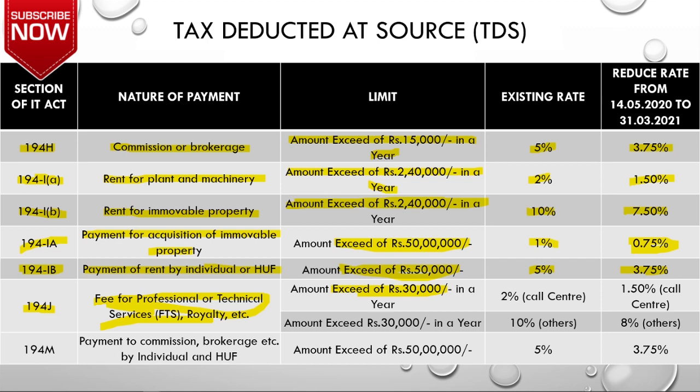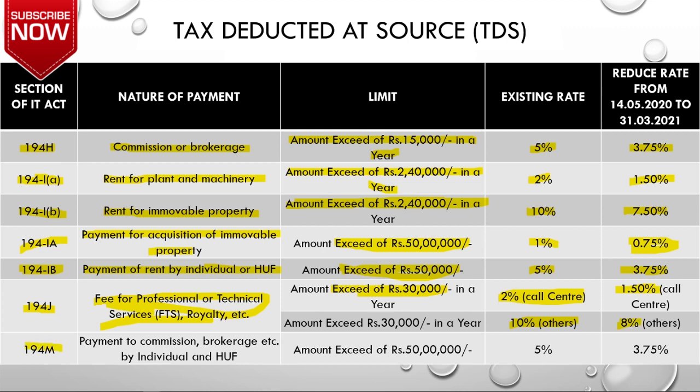And if you see the rate, there are two rates, 2% and 10%. So 2% is applicable for payment to call centers and 10% is applicable to payment to others. And now if you see the new rates, 2% has become 1.5% and 10% has become 8%.